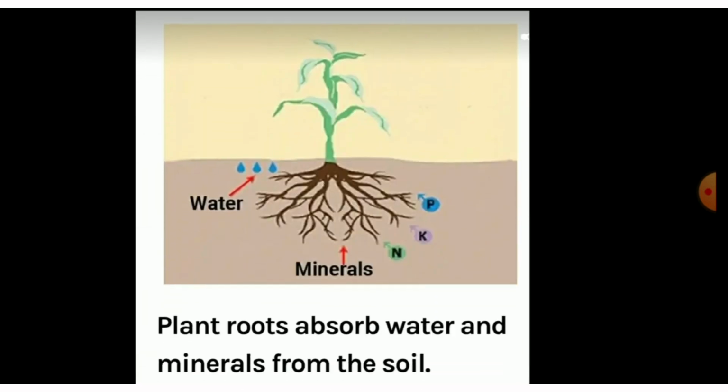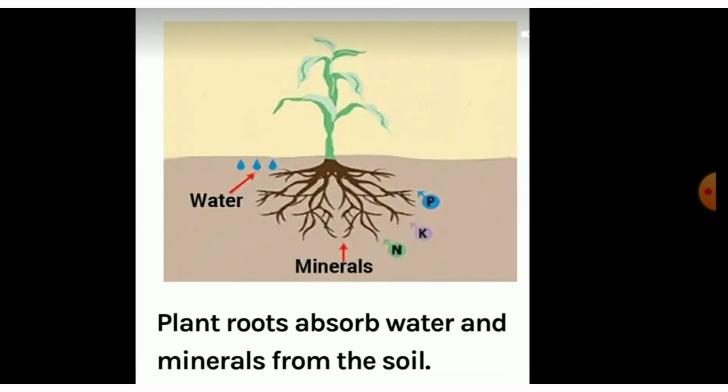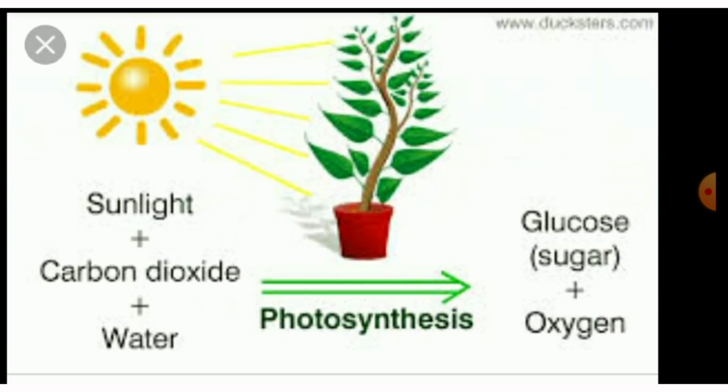In the third step, plant roots absorb water and minerals from the soil. The water and minerals are carried through to the stems. Then the stem passes this water and minerals to the leaves of the plant where the photosynthesis process is occurring.